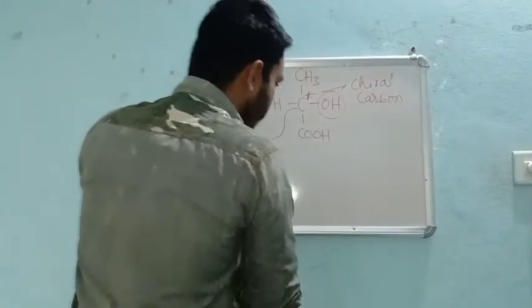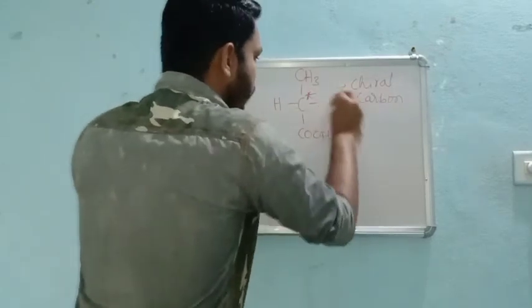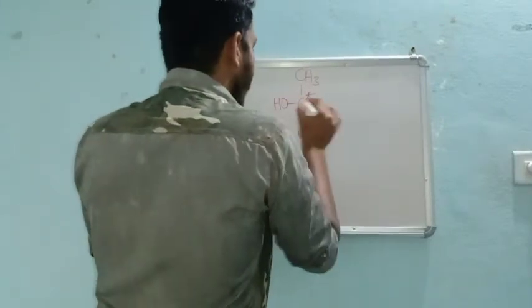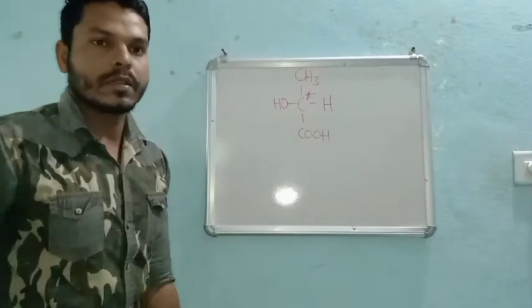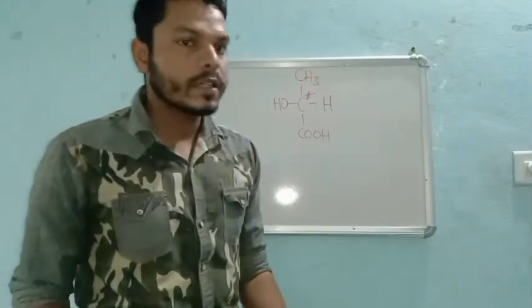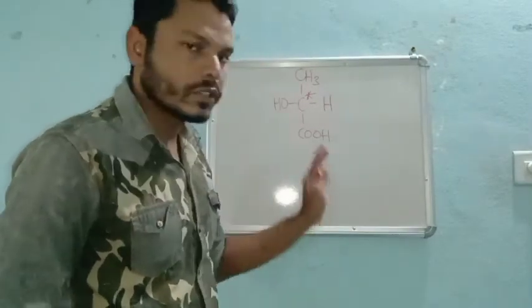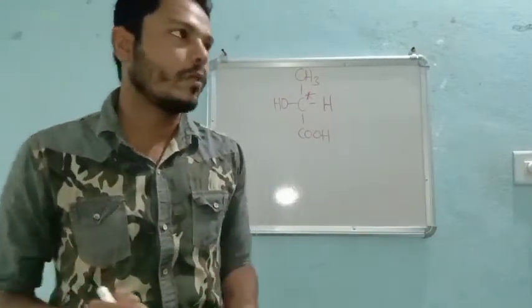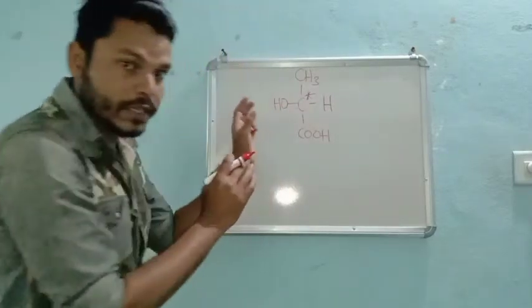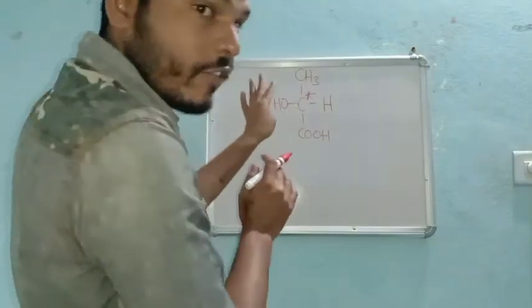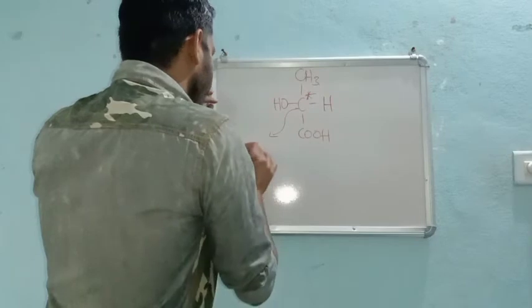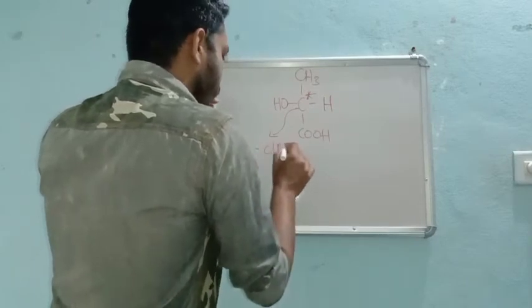Coming to the next part, the arrangement may differ. You all know about this, because in chemistry we cannot say that a chiral carbon has only this one structure. It may differ. So if the OH is present on the left hand side of a chiral carbon, then it rotates plane polarized light into the anti-clockwise direction.